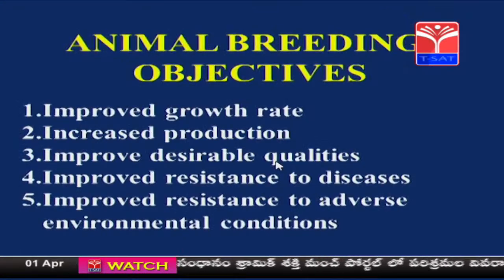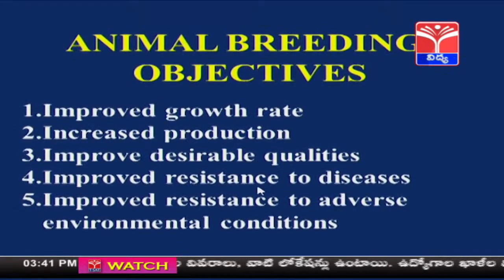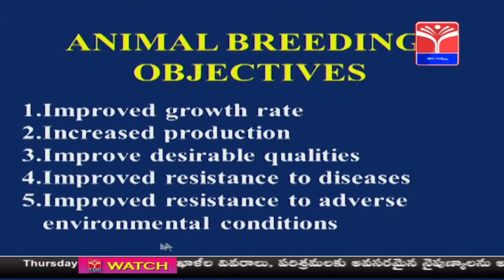Next you can see improved resistance to diseases. The animals should be resistant to diseases and they should be resistant to adverse environmental conditions. That is, whenever the climatic conditions are not suitable, in such conditions also the animal should be able to tolerate.